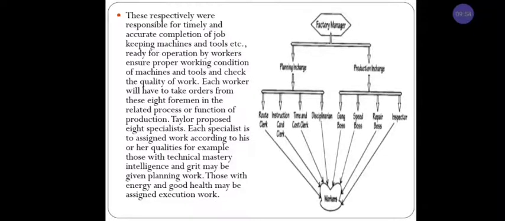That means the gang boss will help in arranging the machineries, tools or equipment. Repair boss: if anything happens to the machinery, he will help with repair. And the inspector will supervise the work, or check the quality of the work or products. This is about functional foremanship.